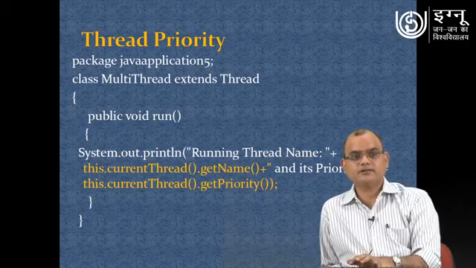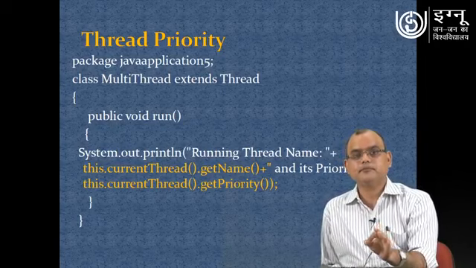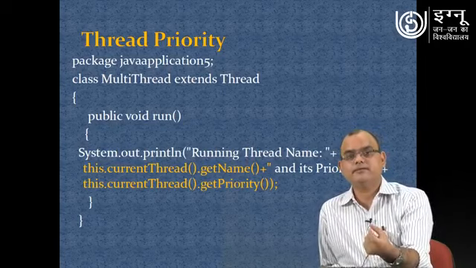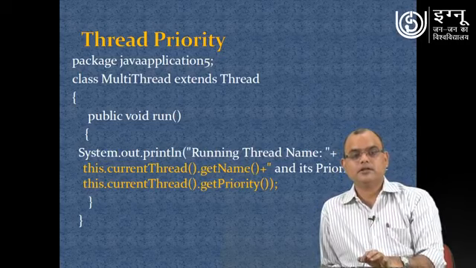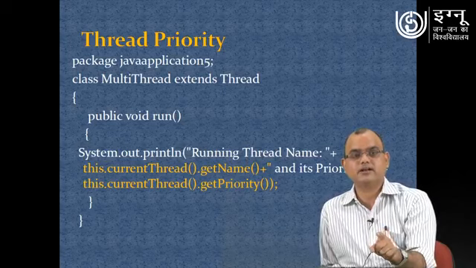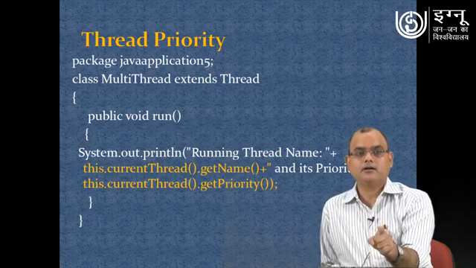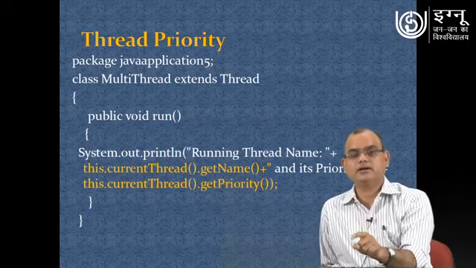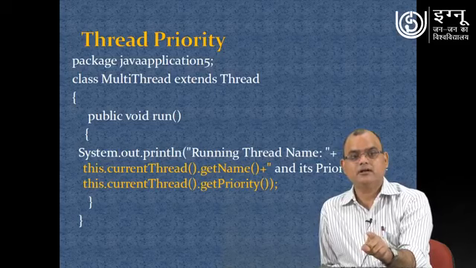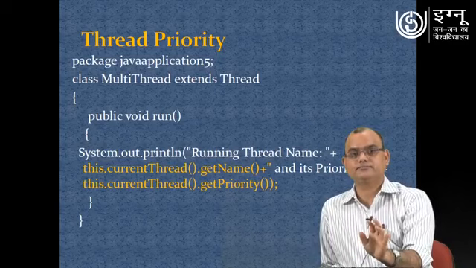Now here you see, in this particular program we are trying to learn how we can use the setPriority and getPriority methods. Here one program is created using the Thread class. In this running thread, you are using the getName method to get the name of the thread, and then you are using the getPriority method to get the priority of the thread.